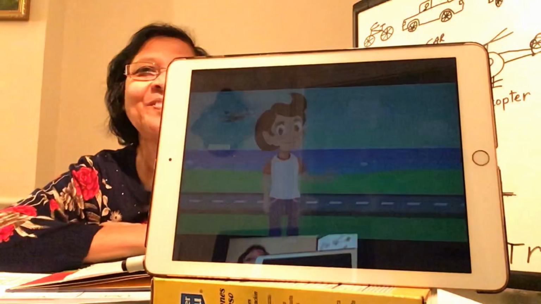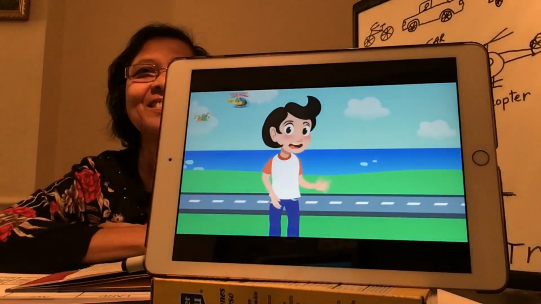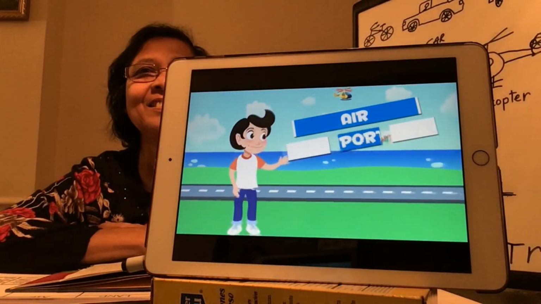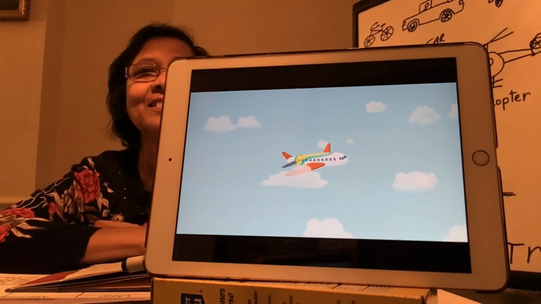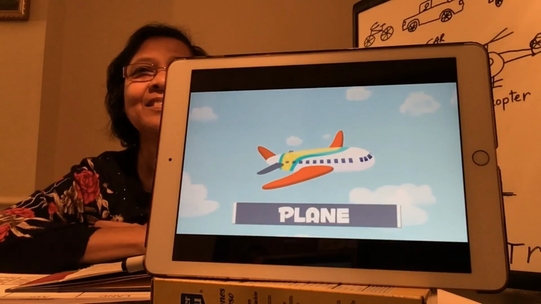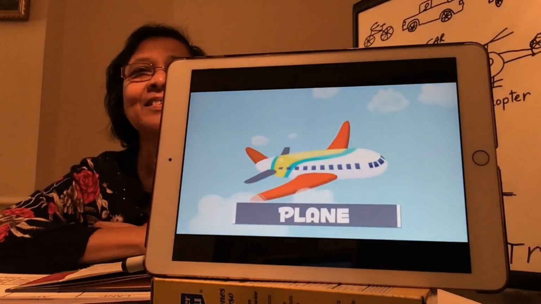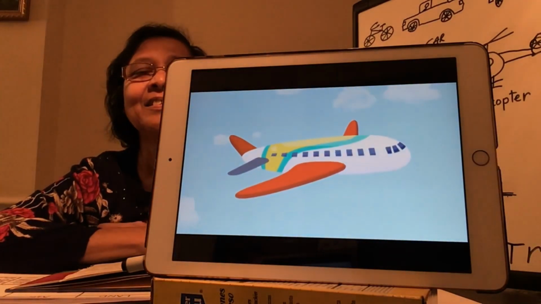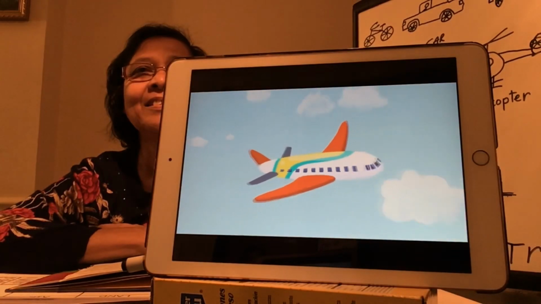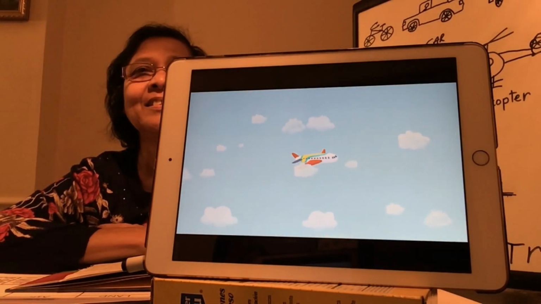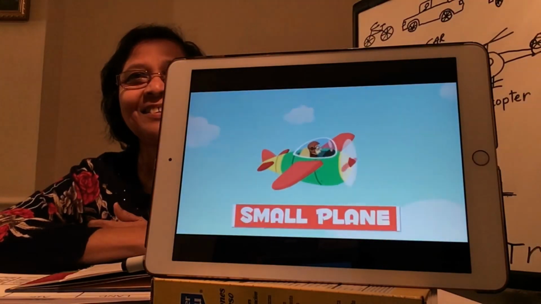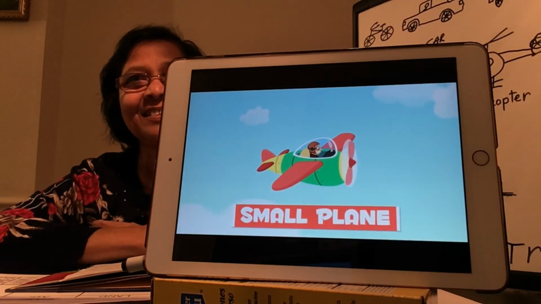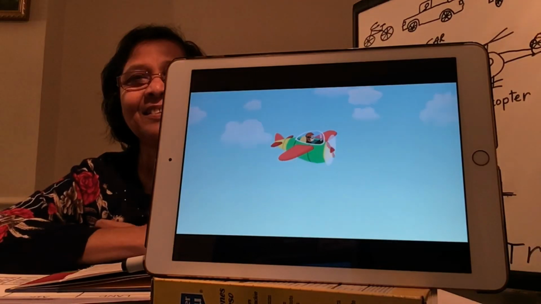Hi, everyone. Today it's time we learn about air transportation. This is a plane. It's really big and has been designed to travel long distances. We could go from London to Hong Kong and have a trip around the world. I know most of you have been on a plane. This is a small plane. It can only fit a small number of people. It can fly lower and closer to the ground.